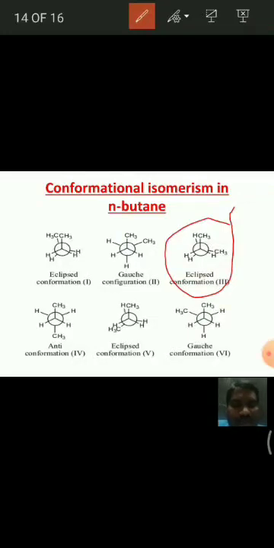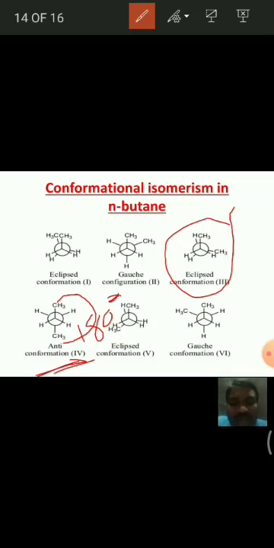conformation. If we again rotate the rear carbon by 60 more degrees, we get the fourth structure. In this, the two methyl groups have a dihedral angle of 180 degrees. If we observe this structure, the similar groups are present on opposite sides.